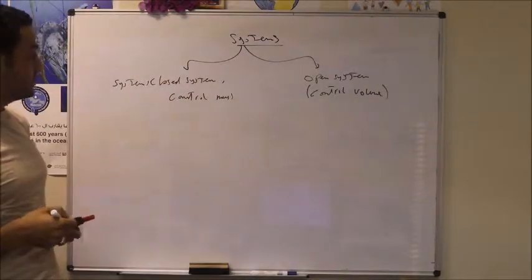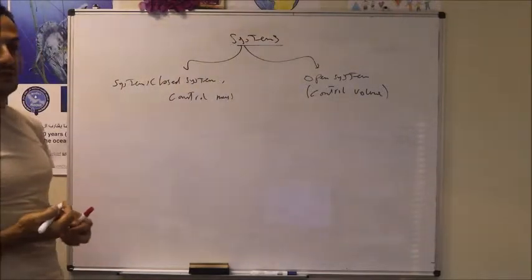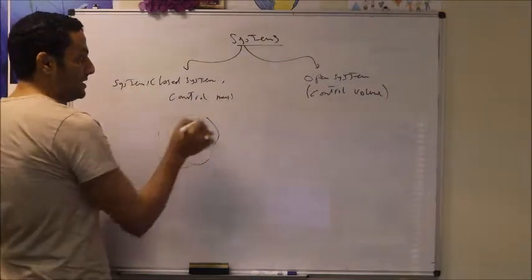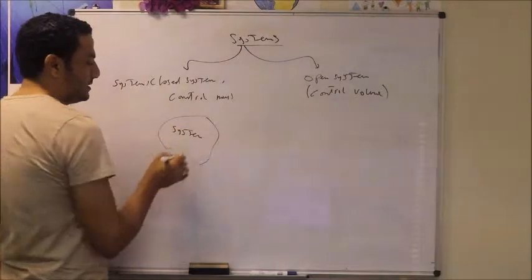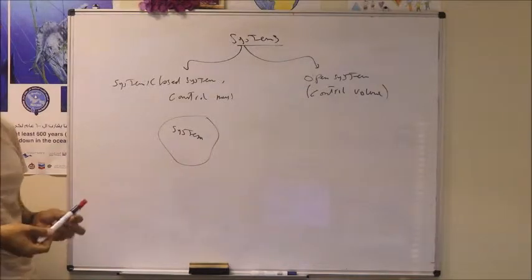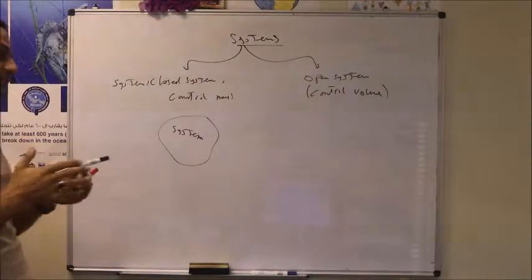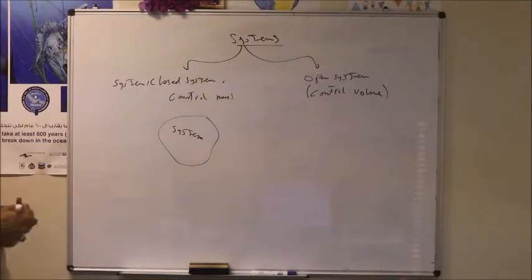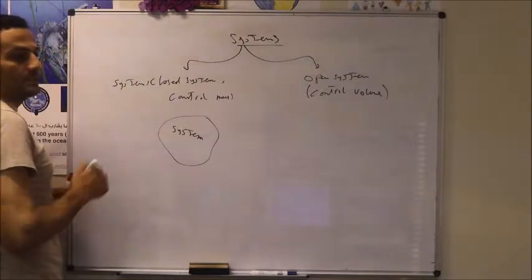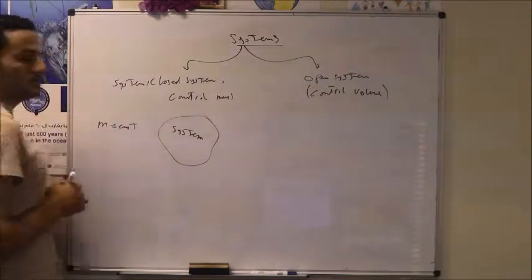Now let's consider first the closed system. A closed system is any system that you want to study that has a fixed amount of mass. So the closed system is any system that is selected for a certain study with a certain amount of mass, like this pen or something. This has a rigid mass, so we don't have any mass transfer in or out. So by definition, in this case, the mass of the system is constant.